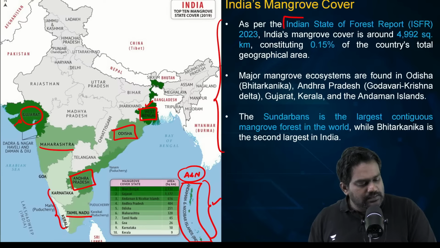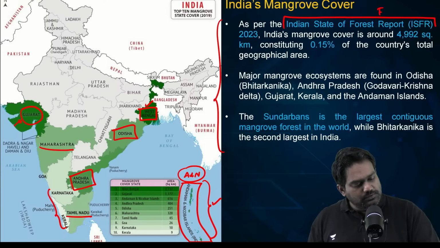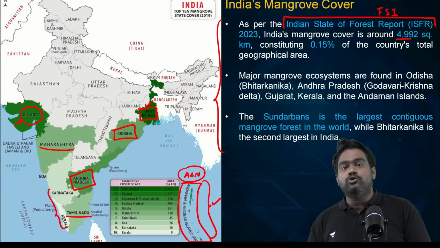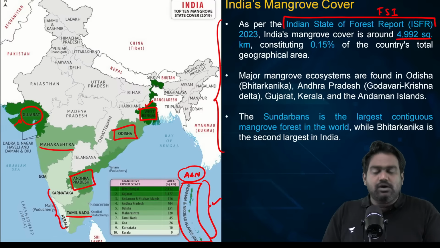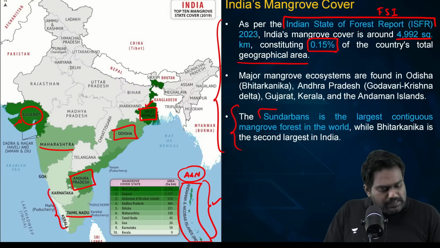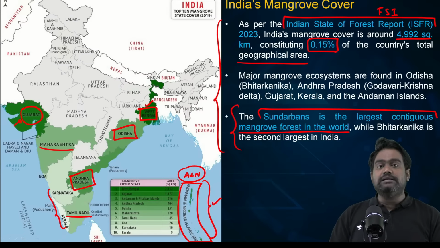According to the India State of Forest Report, which is brought out by the Forest Survey of India, India has around 4,992 square kilometers of mangrove cover, accounting for 0.15% of the country's geographical area, with the Sundarbans being the largest contiguous mangrove forest in the entire world.